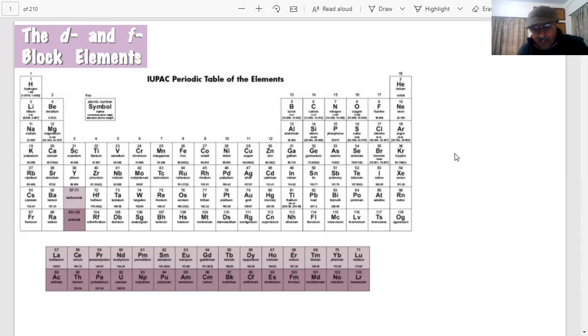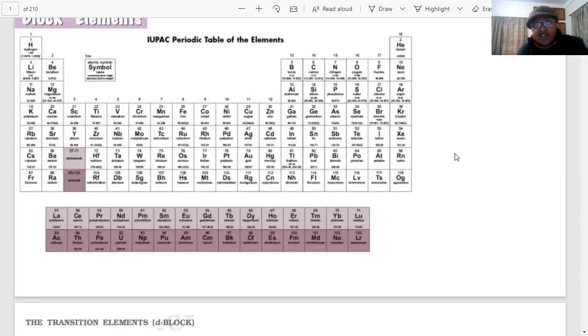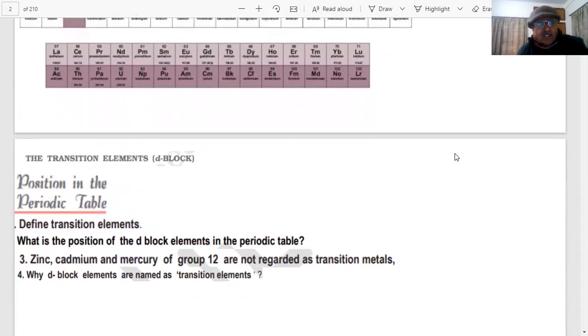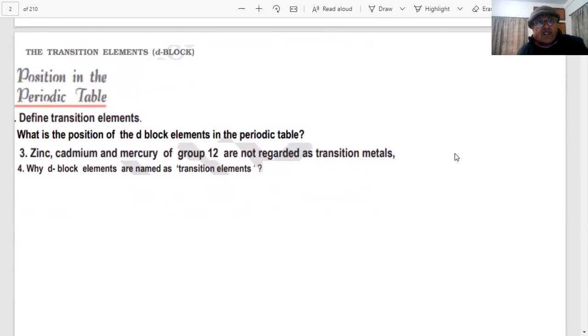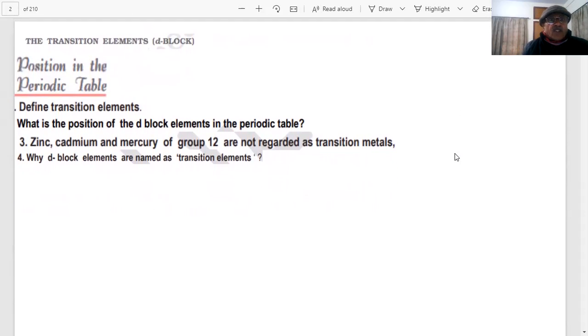What is the general electronic configuration of the transition elements? So we have defined transition elements. What is the position of the d block elements? Zinc, cadmium, mercury are not regarded as transition elements. Why are zinc, cadmium and mercury not regarded as transition elements, students?